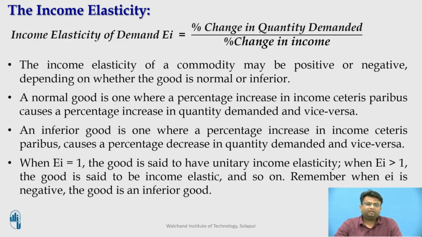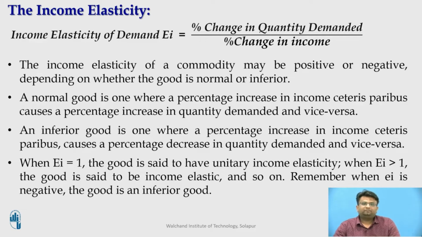From the definition, we can say the income elasticity is the percentage change in the quantity demanded divided by the percentage change in the income. The income elasticity of a commodity may be positive or negative, depending on whether the good is normal or inferior. A normal good is one where a percentage increase in income causes a percentage increase in the quantity demanded. Thus, for normal goods, the income and the quantity demanded vary proportionally, so the income elasticity of demand will be positive. The income elasticity of demand will provide us a numerical measurement of these differences.